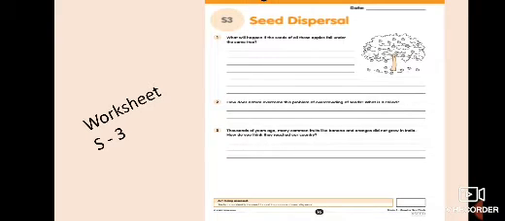Now this is our S3 worksheet. So the first question is here. What will happen if the seeds of all these apples fall under the same tree? Okay, now think about it. All the apples will fall here, and will they grow? Because there are a number of seeds and they are overcrowded. So will they grow?